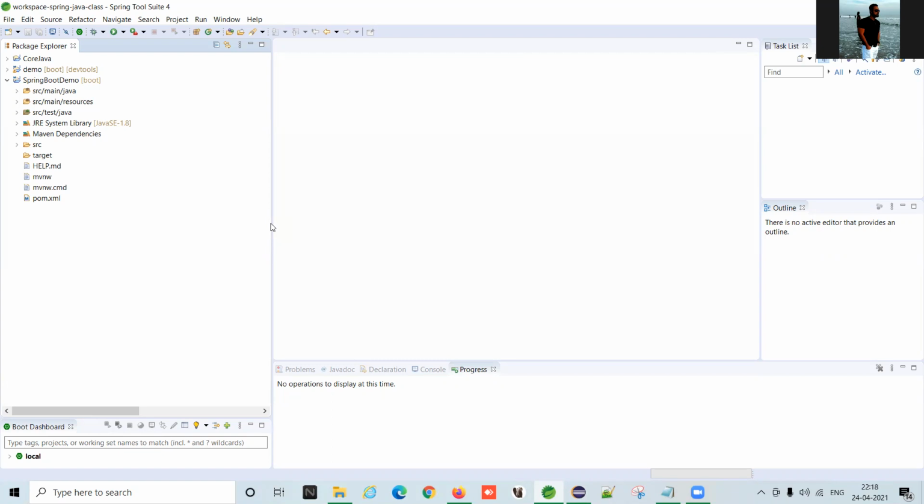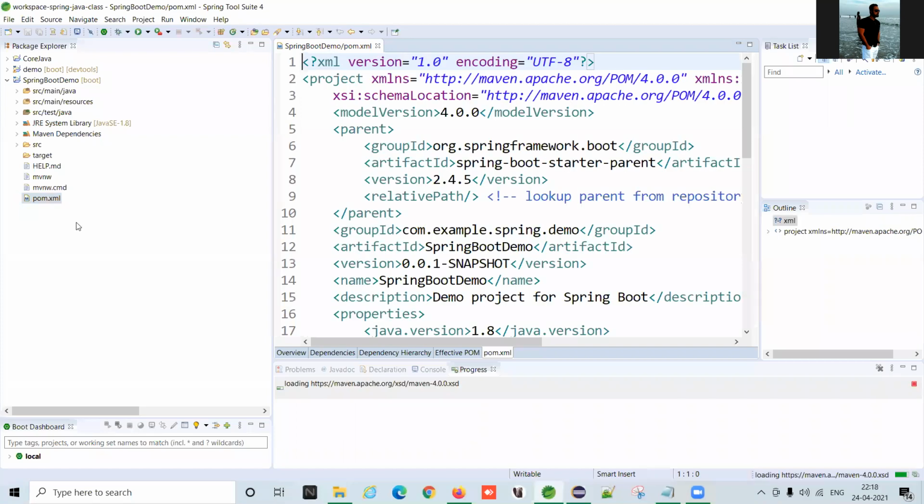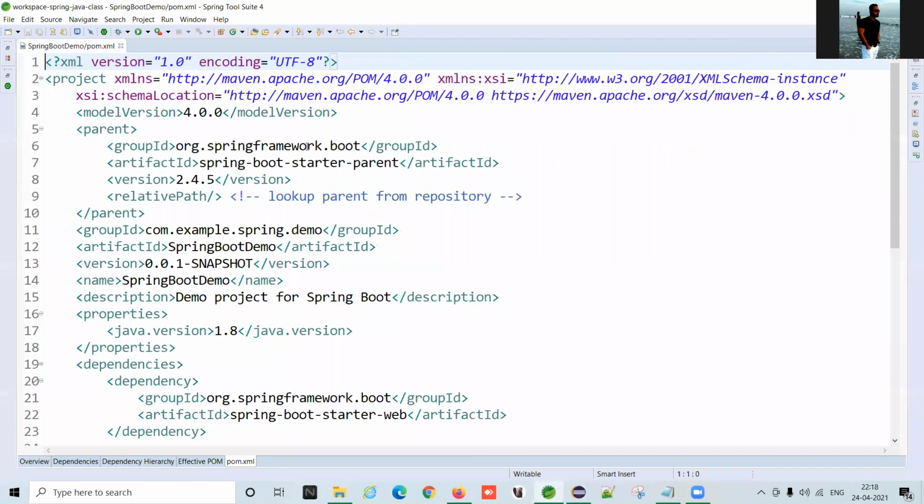So as the first step, we can see that Maven provides the dependency automatically downloaded from the Maven repository. Maven repository, you can assume like a Google Drive. So it is a data center and it is centralized. So from a particular data center, we downloaded it. Not we, actually Maven automatically downloaded it using the internet. Now you can see here the POM file, pom.xml file. It is related to Maven only.